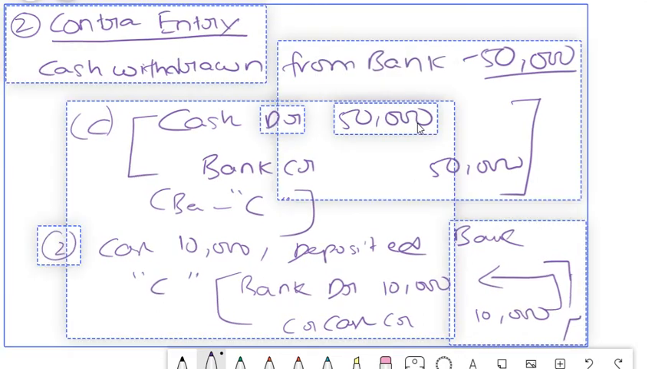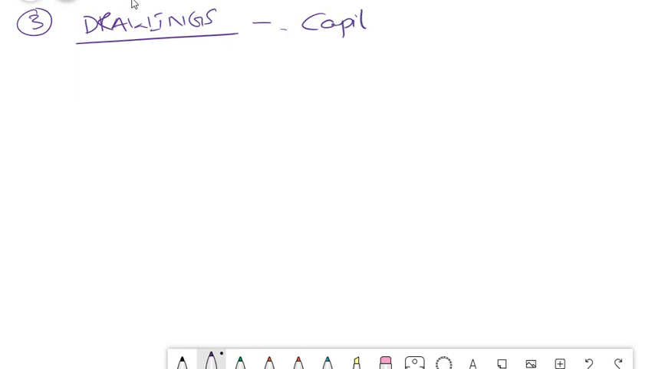I'm just erasing this. So the next concept that we are going to discuss today is about drawings. We have already seen the concept of capital. We will cover more about it in the balance sheet chapter. Capital is nothing but the amount which has been invested by the owner of the company. Owner's money which has been invested into the company.